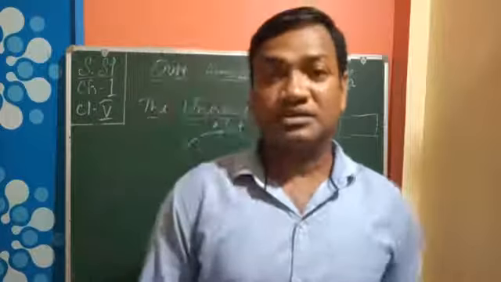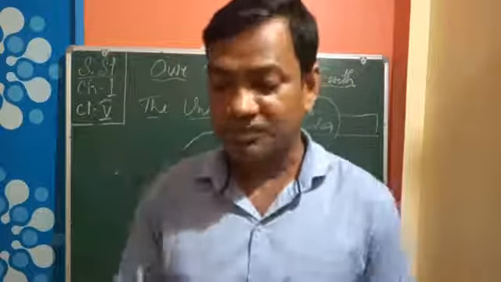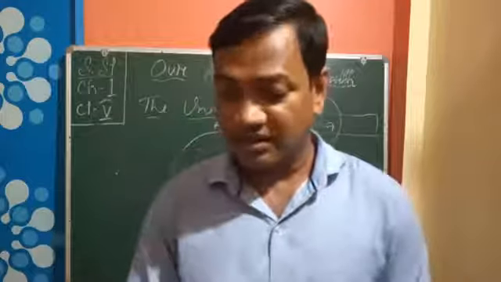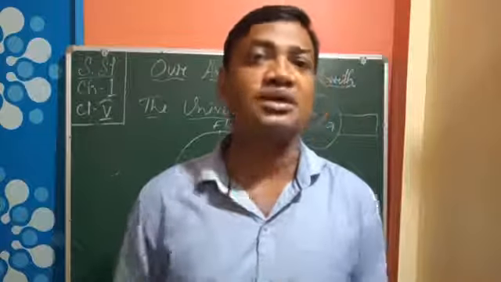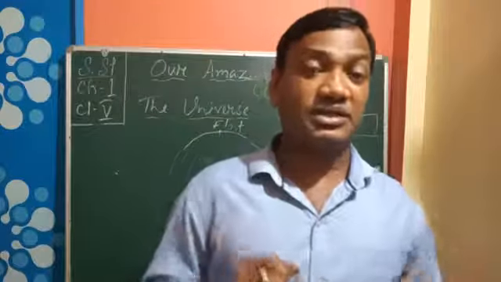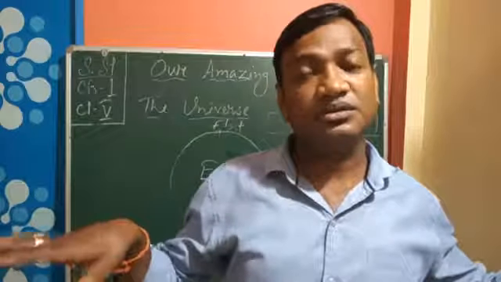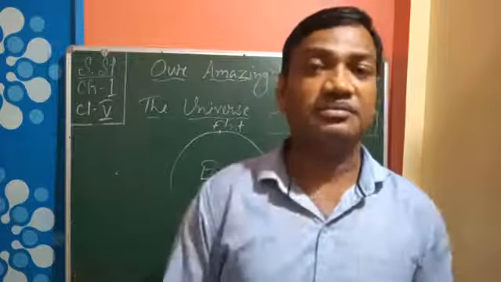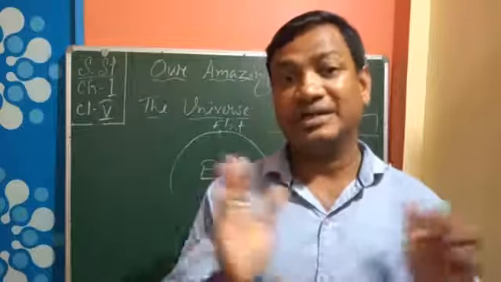The 7 continents. What are these 7 continents? These are North America, South America, Europe, Africa, Australia, Asia and Antarctica. These are the 7 continents we find on this earth. Okay. Each continent is divided into countries. Now, the continents, as I told you, are huge landmasses. So here we can find the countries. Many countries are there in these 7 continents.